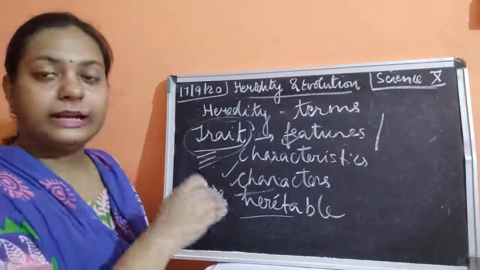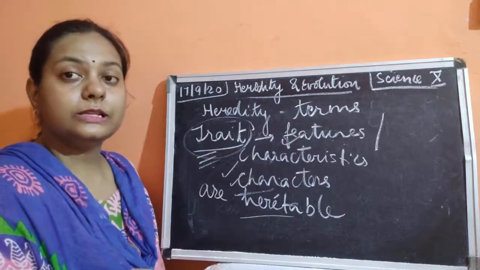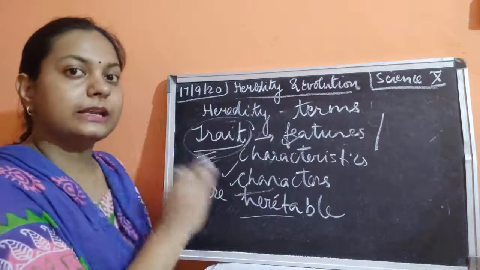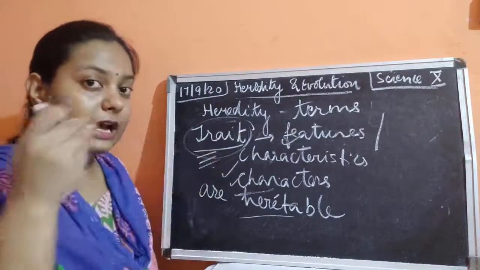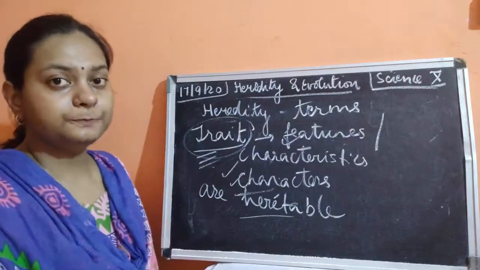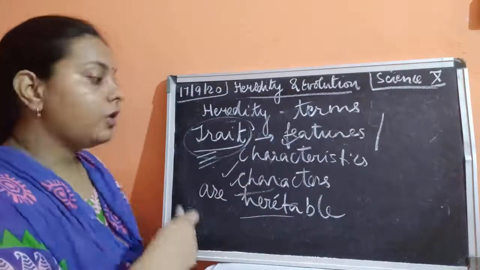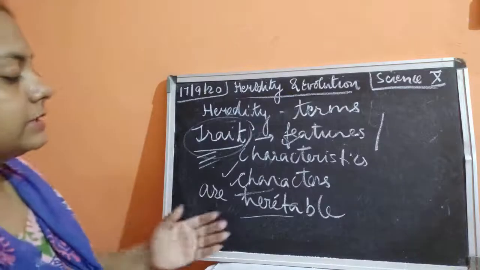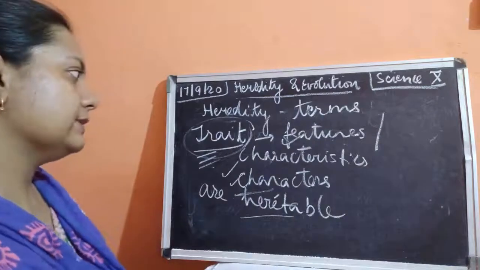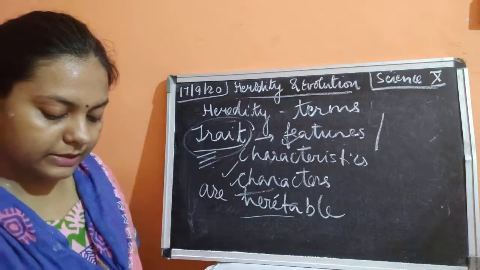Just now I told you that certain features are there, like height, which is getting variant. Now I will say the height trait. The skin color is a trait. The shape of your eye is a trait. The pattern of your hair is a trait which is passing from one generation to another. All those heritable characteristics which pass from parent to offspring are known as trait.